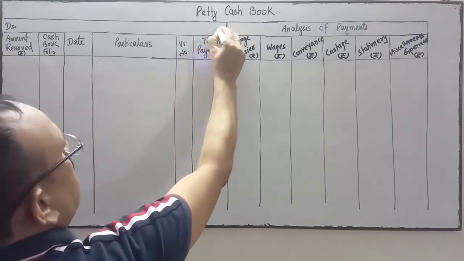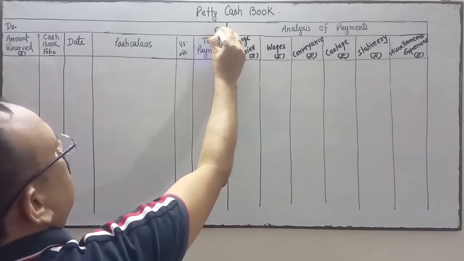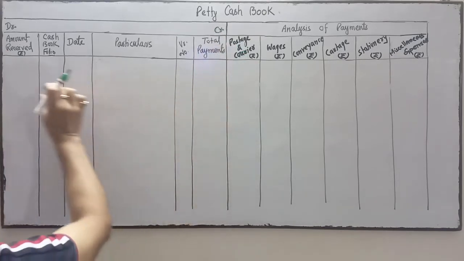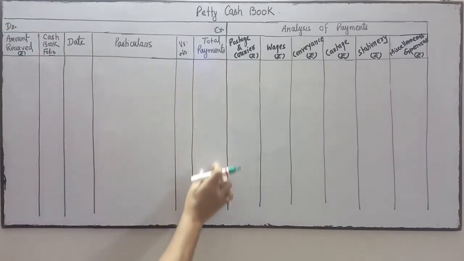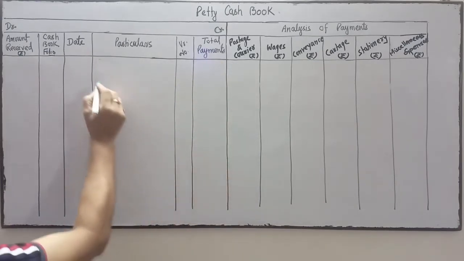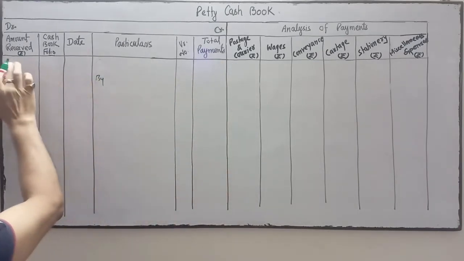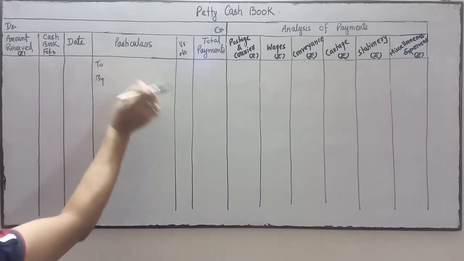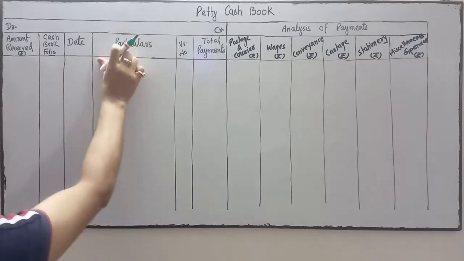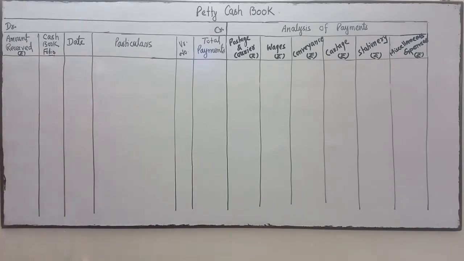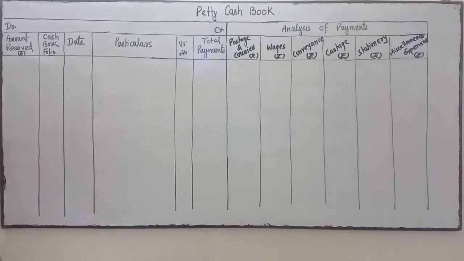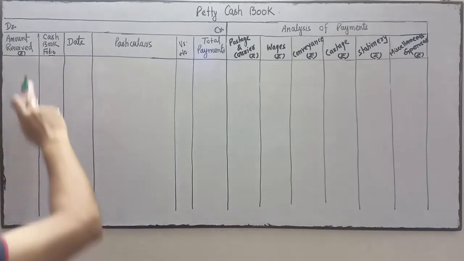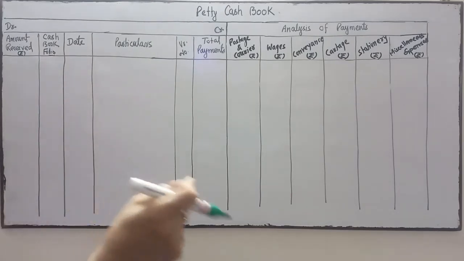This is your credit side. Payment is credit and amount received will be debit. This is your debit column and this is your credit column. When I write in this column, I will write 'By' over here. When I want to write in the received column, then I will start with 'To'. The date column is a single column for date, whether we write on the amount received side or the amount payment side.